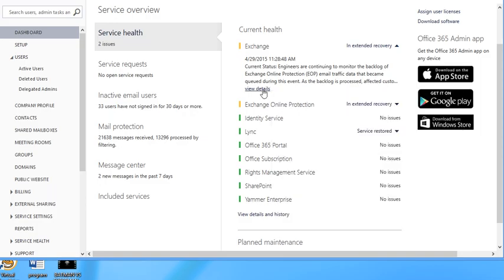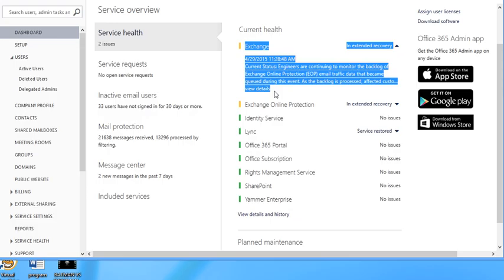So let's say, for example, you are trying to log into your mail, and you suddenly start getting calls from users saying, oh, we can't get into our email, what's going on, there's an error coming in. The first thing you might want to do is check this health section. There might be some kind of outage going on on their side. You might be using a server that's in North somewhere, and it's down because of something that happened over there.